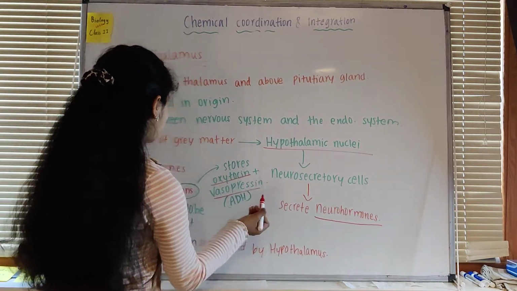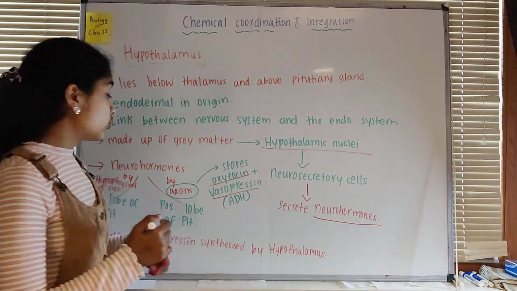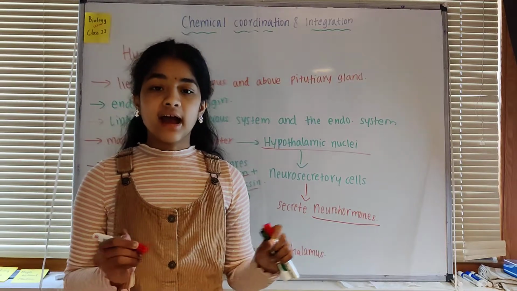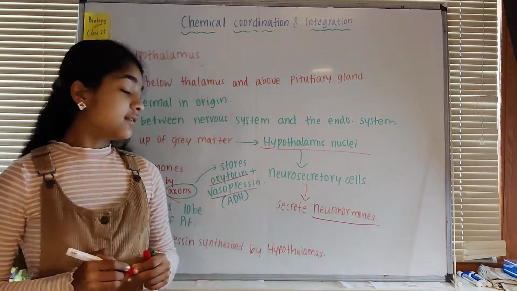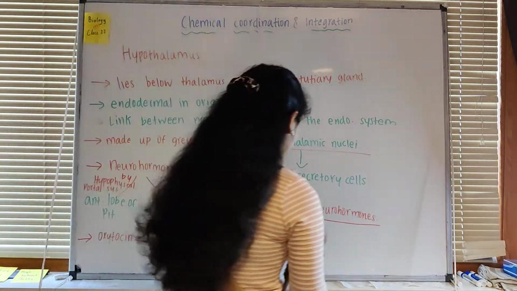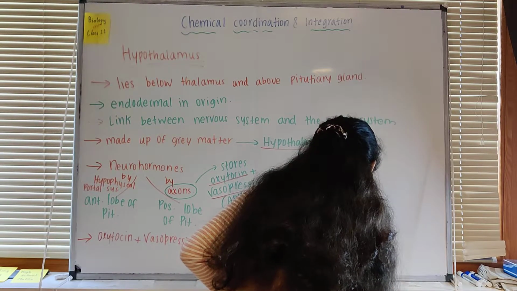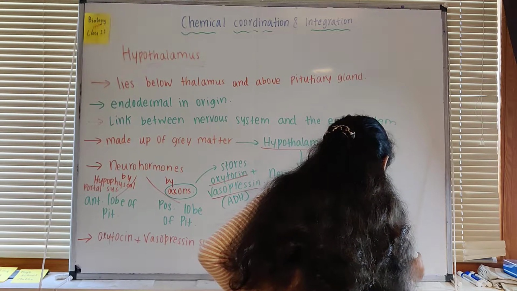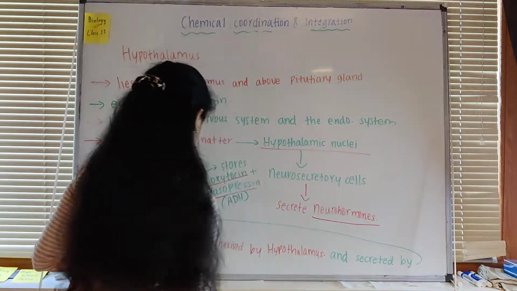Oxytocin and vasopressin are stored in the axons and sent to the posterior lobe of the pituitary gland. So oxytocin and the antidiuretic hormone, that is vasopressin or ADH in short form, are synthesized by the hypothalamus and secreted by the posterior lobe of the pituitary gland.